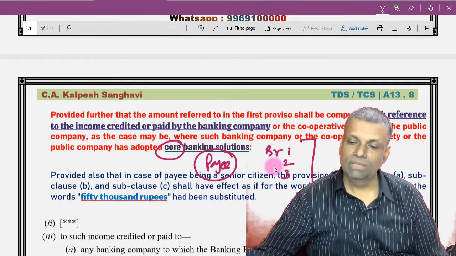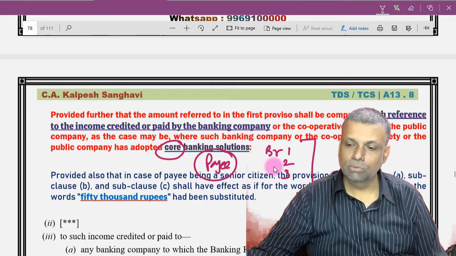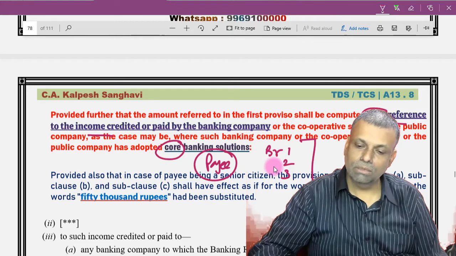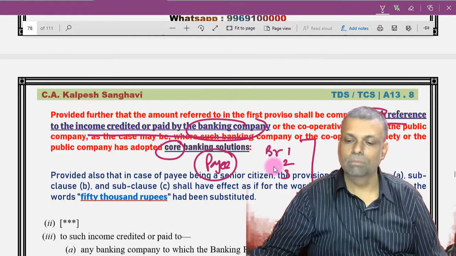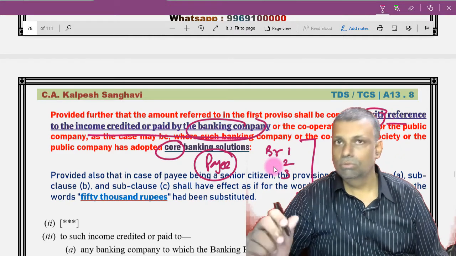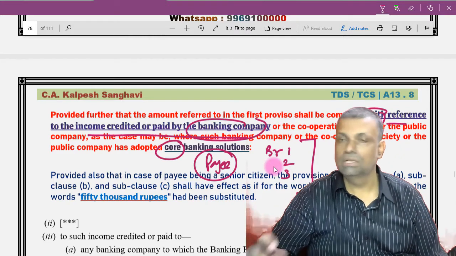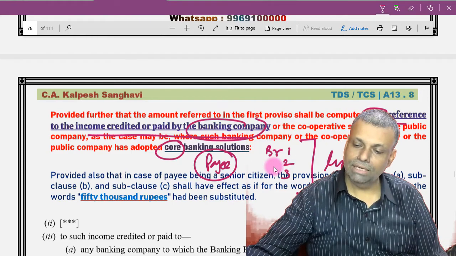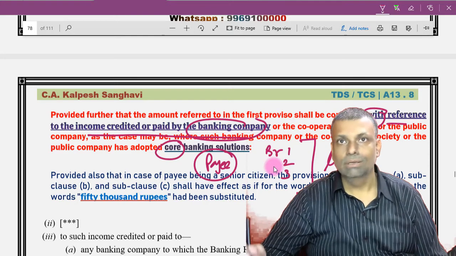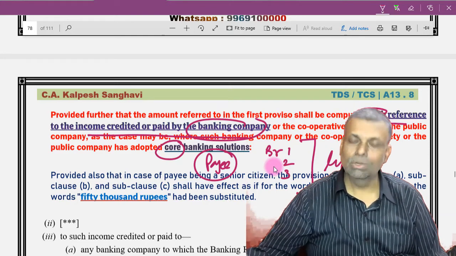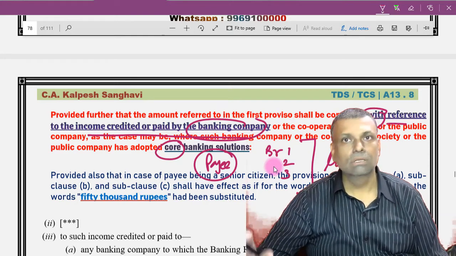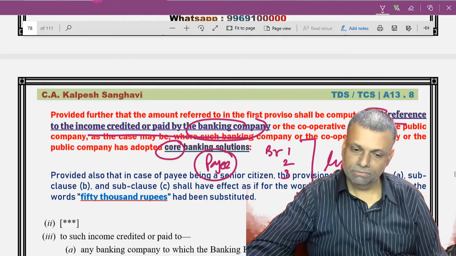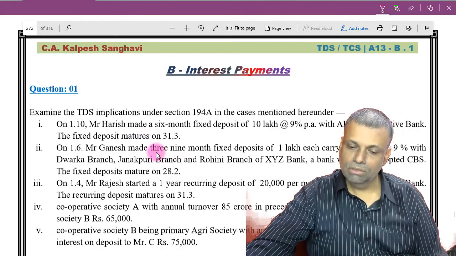In this particular case, the law makes it very clear that with reference to the income credited or paid by a banking company to the payee, with respect to the payment, if it is more than one branch, then you have to aggregate it. And with that aggregate figure, you have to apply these limits. Accordingly, you have to consider the payment for the purpose of TDS. Now come to this particular question.